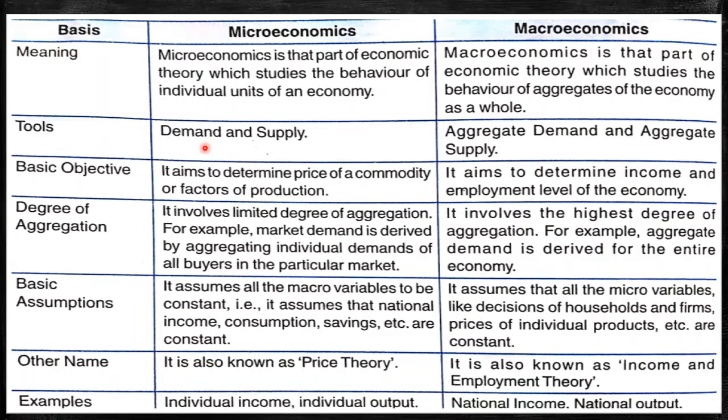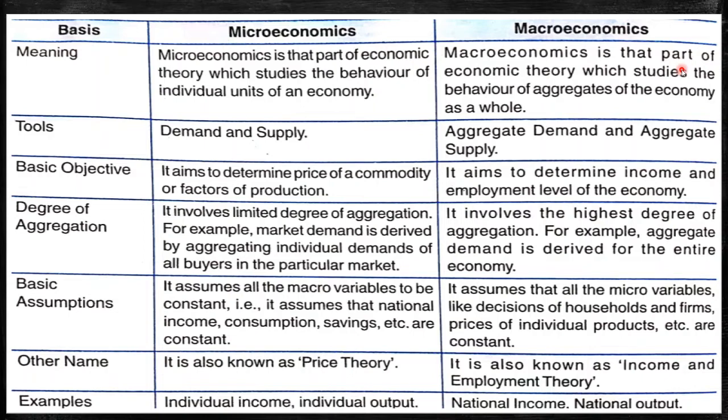Now the next basis on which we differentiate these two is tools. Microeconomics tools are demand and supply. We have to deal with demand and supply at the individual level. In macroeconomics, we have to deal with the total demand and total supply of an economic system. The next basis on which we differentiate microeconomics and macroeconomics is the basic objective. In microeconomics, it aims to determine the price of a commodity or factors of production.